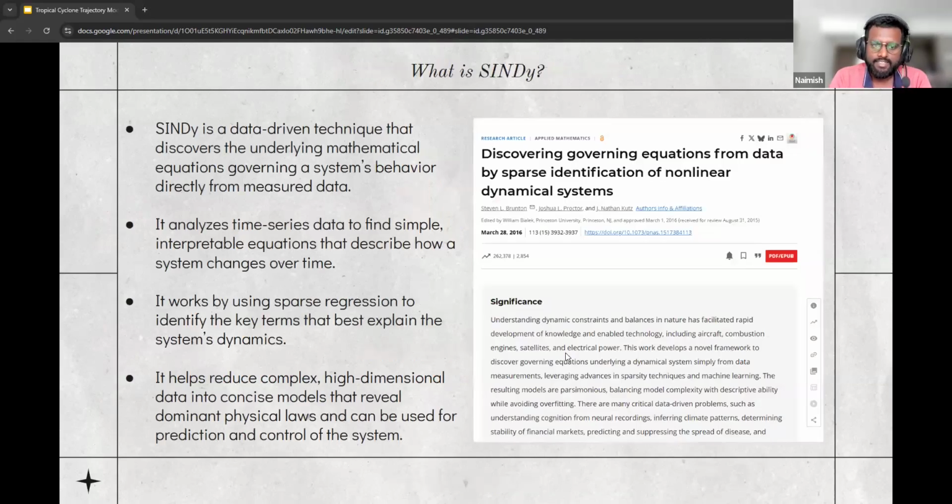SINDy is a data-driven technique that discovers the underlying mathematical equations governing a system's behavior directly from measured data. It analyzes time series data to find simple, interpretable equations that describe how a system changes over time. It works by using sparse regression to identify the key terms that best explain the system's dynamics. We also use it to reduce complex high-dimensional data into concise models that can be used to identify physics from the system, or also control theory as well, right?